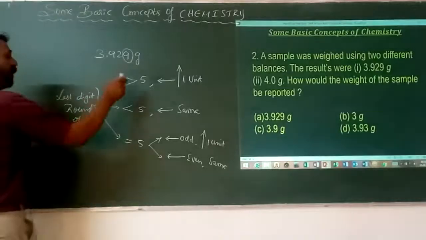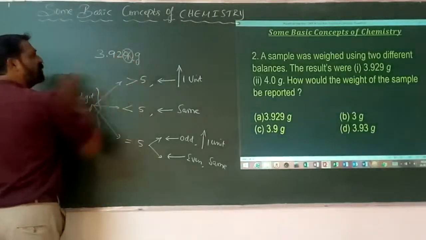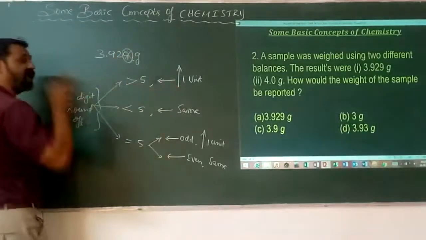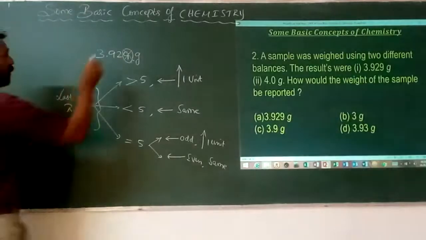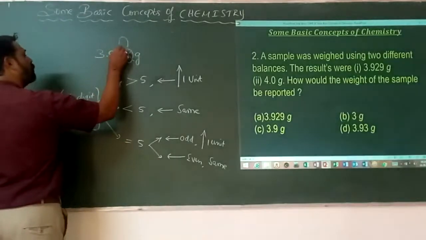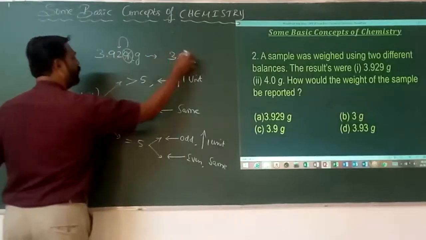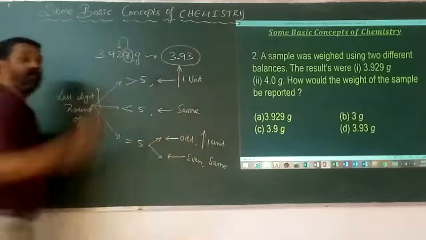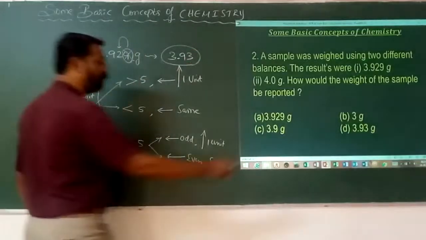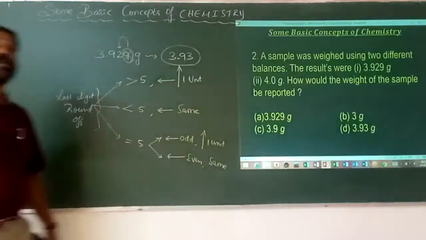As it is 9, it is greater than 5. If it is greater than 5, we have to round off such that the previous digit is increased by 1 unit. Therefore, this has to be increased by 1. So 3.929 instead of 2 becomes 3. Therefore, the option is going to be 3.93. That is, D is the option.